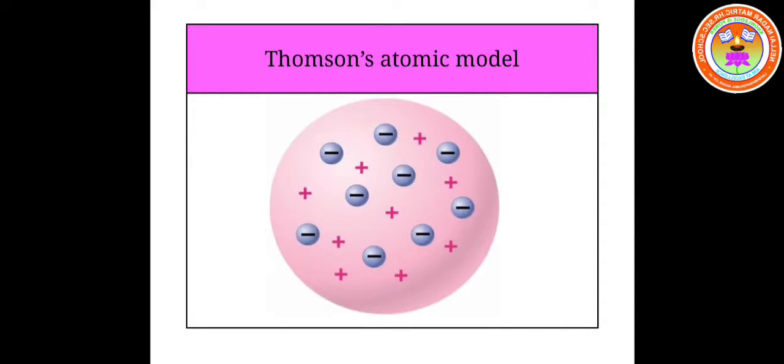J.J. Thomson's atom model is similar to the seeds present in a watermelon. According to J.J. Thomson, an atom is a positively charged mass, and the negatively charged electrons are present randomly as the seeds of watermelon are present in a watermelon.